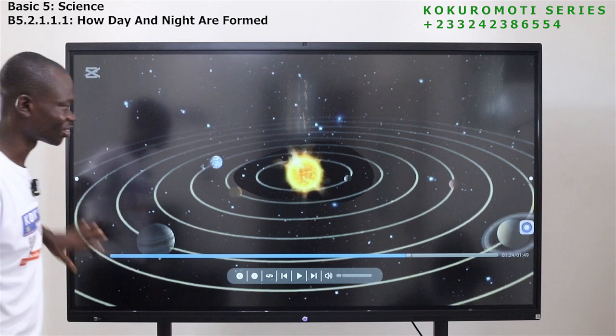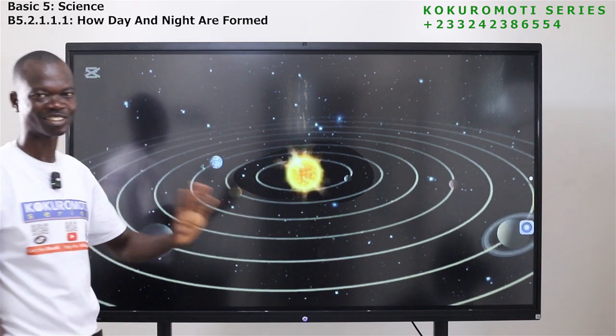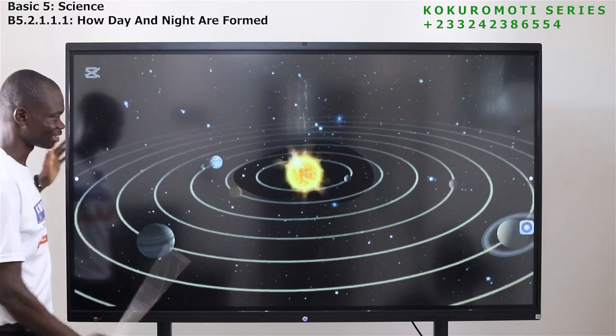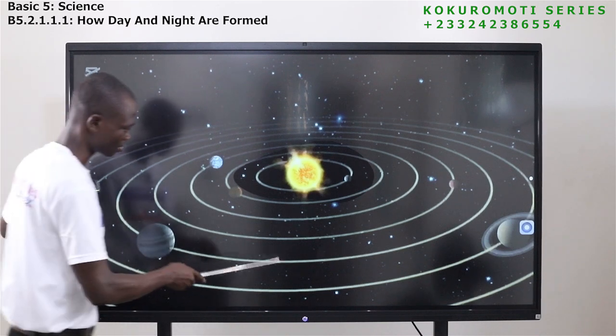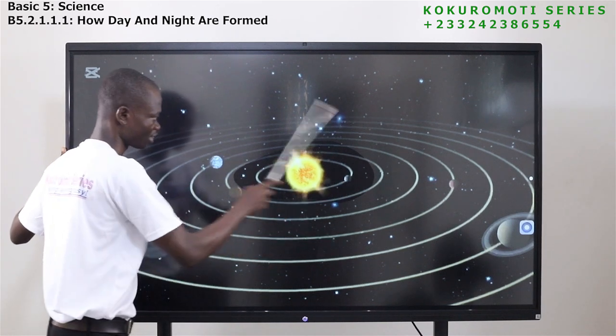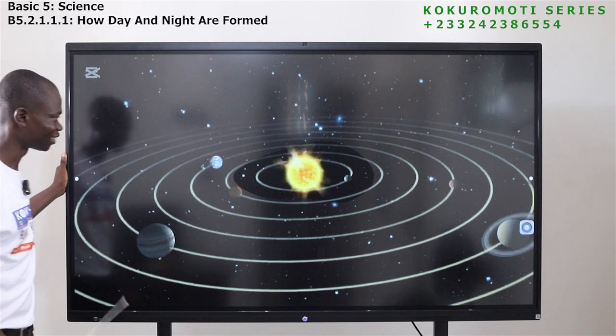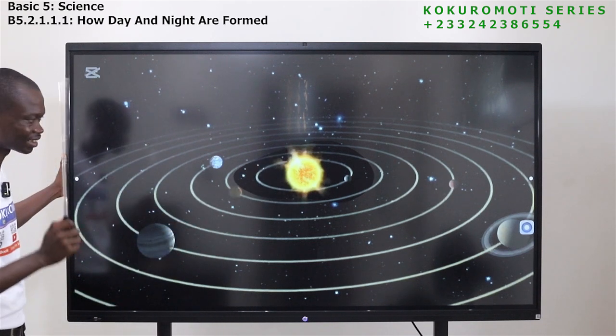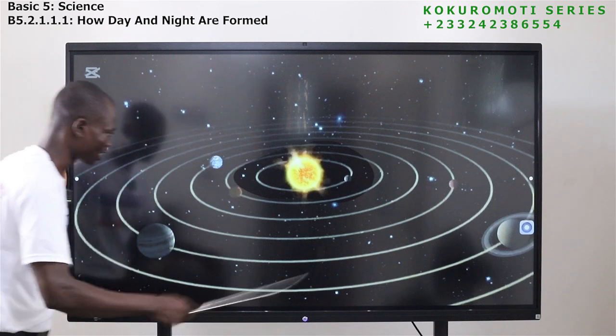This is how the solar system looks. Today we are not talking about the solar system, but I want to let you know that the solar system is like this. Have you seen this round thing? We call it an orbit. You will get there. Now the center here is the sun. The sun is at the center, it doesn't move, but the planets will move.